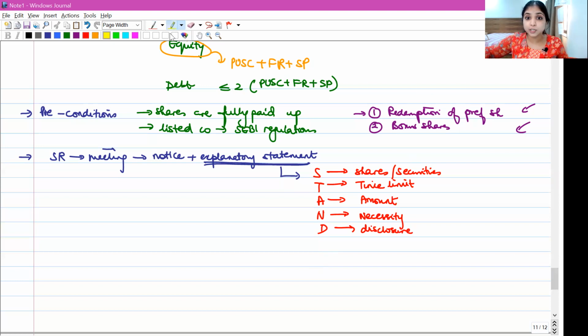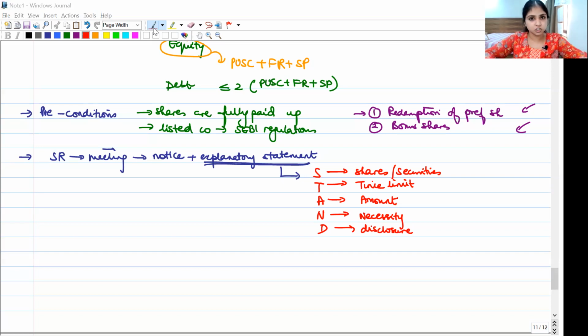What is a hint? How are we going to remember these 5 points? Learn it with the hint STAND. It will be easier for your brain to remember. S for which shares, which securities are we going to buy back? T for time limit. What is the time within which we are going to complete the buyback? A, what is the amount that we are going to spend for the buyback? What is the amount which we are going to utilize for buyback? N, necessity. Why? What is the reason, justification for buyback? And D, other disclosures of matters which are connected to buyback, which will be relevant for the shareholders to know.